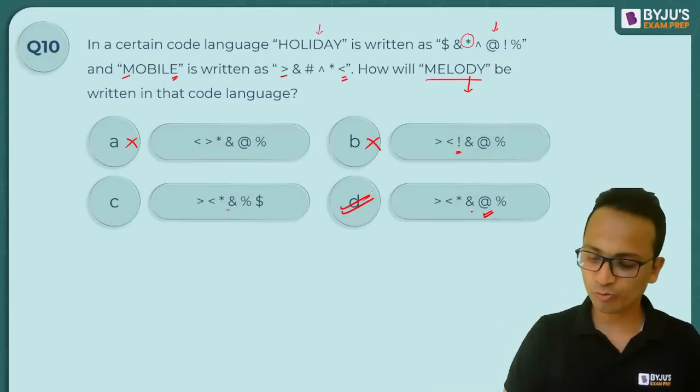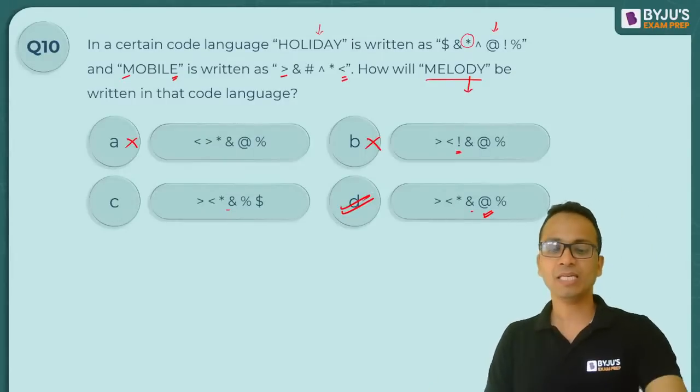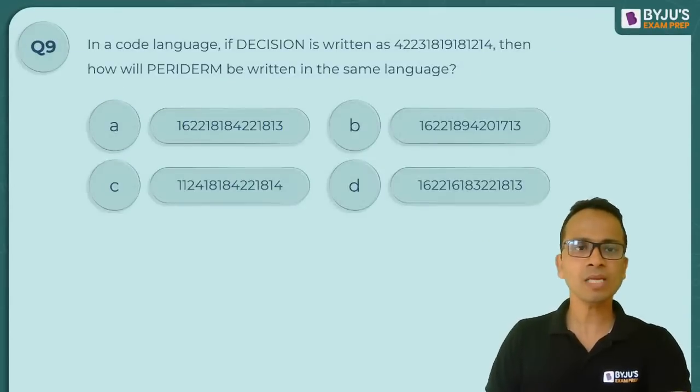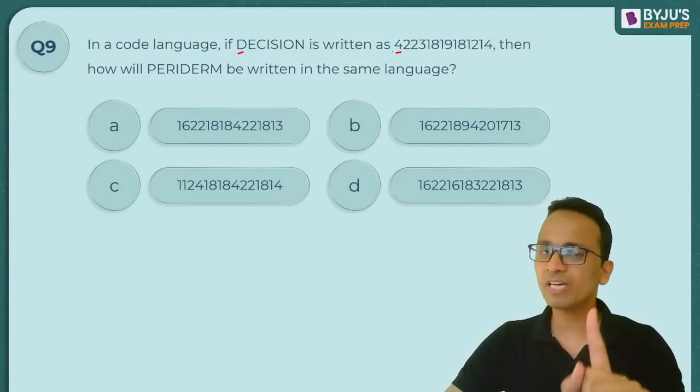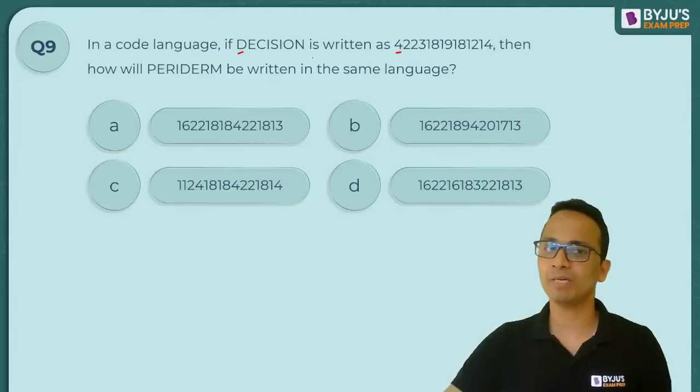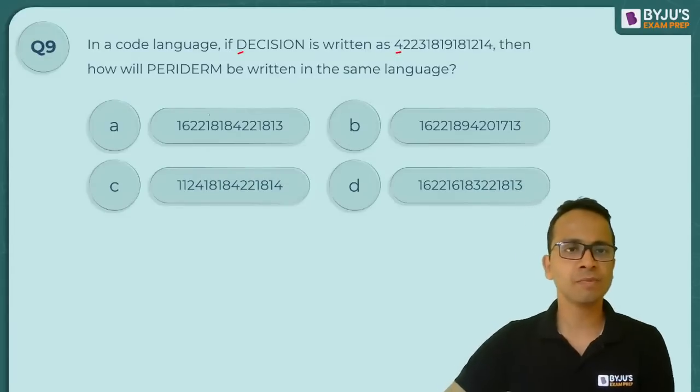Wonderful to see all of you giving the correct answer. Great. I'll go back to the previous one. In the previous question, D is coded as 4. So D जो भी फर्स्ट अल्फाबेट है उसका सेम नंबर, D का नंबर ऑलरेडी 4 होता है. सो इसलिए P के लिए 16 ये नंबर आना चाहिए.